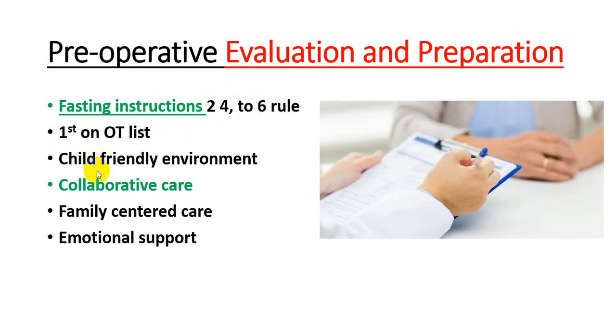Next, the third point is that a child-friendly environment is created. Collaborative care is also necessary, in which a multidisciplinary approach is needed, and the anesthesiologist and different types of surgeons are involved. Family-centered care is also important. We have to tell the patient's family about the risks and management. We will give emotional support because their families are in an anxious or stressful condition.